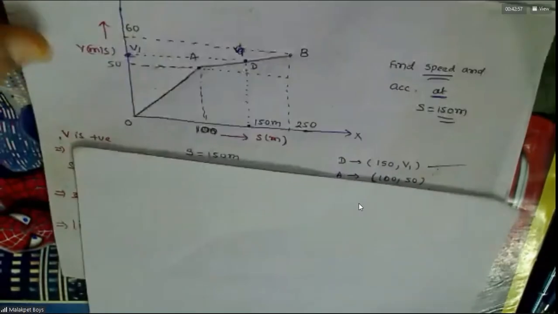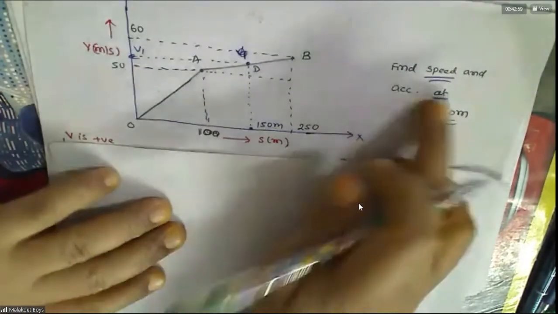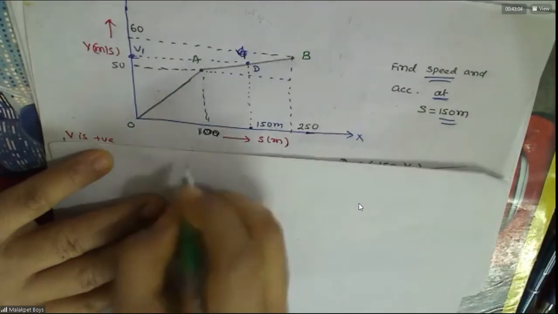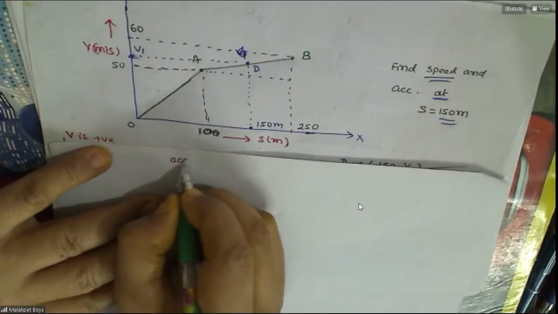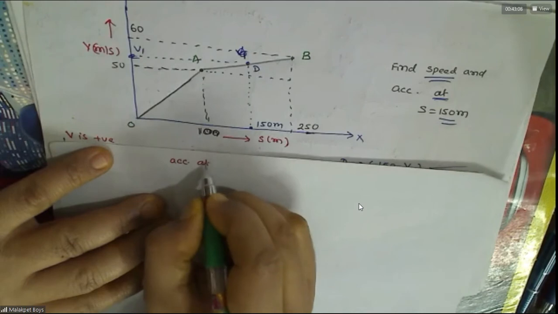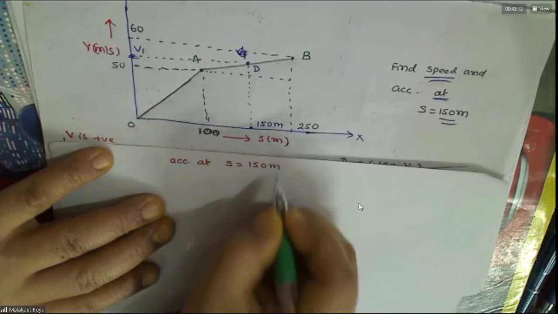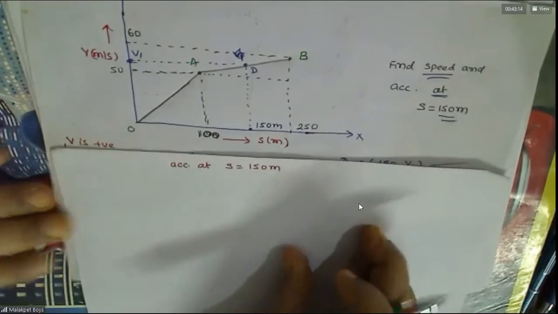Now the next part, what is he asking? Acceleration at s equal to how much? 150 meters.